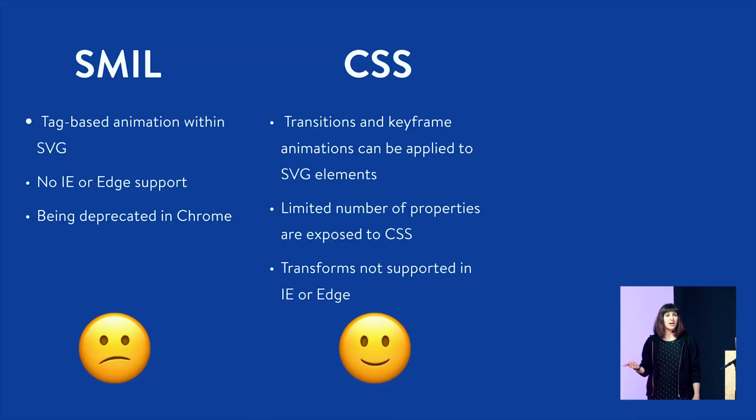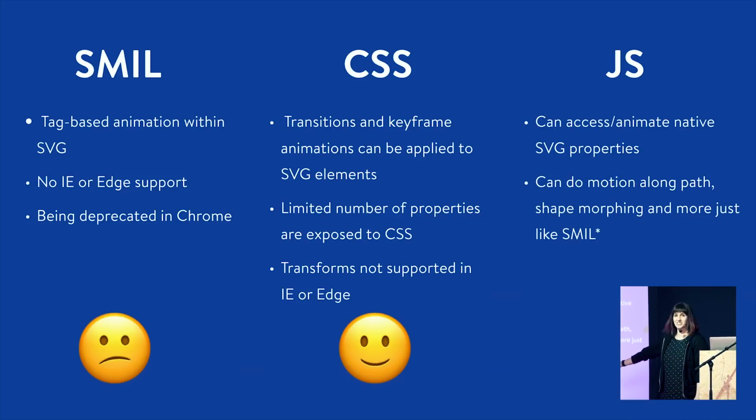So CSS is a pretty good option for small icons and small things. These kinds of things fall on that scale of progressive enhancement, where if you were viewing this in Edge and you didn't see the animation, you wouldn't be missing any critical or important content. It's also really great for small amounts of animation, where you're literally animating one icon, and pulling in a whole library for this is a little bit overkill.